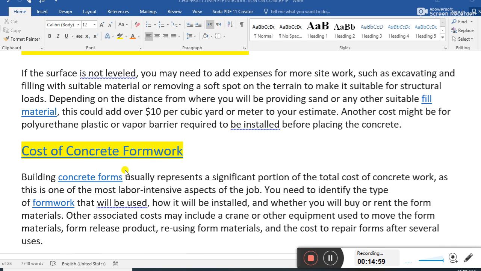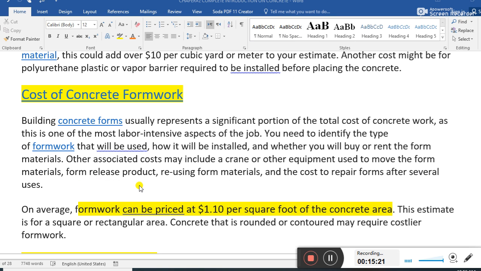Cost of concrete formwork. For concreting, we need formwork. Before concreting, the element should have formwork. Building concrete formwork usually represents a significant portion of the total cost of the concrete work. Guys, formwork can be priced at 1.10 per square foot. The cost of formwork is 1.1 per square foot of concrete area. This is very important. I highlighted it.